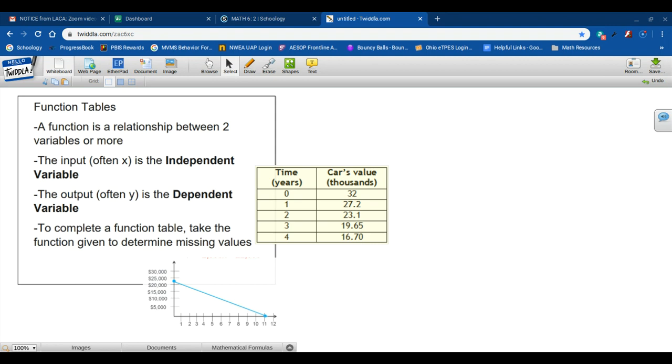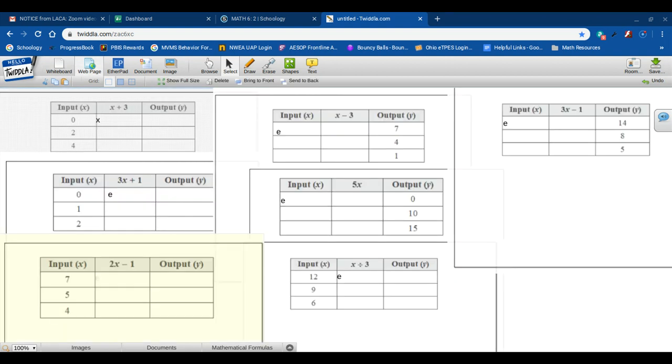So we can actually complete a function table. And the way we do that is using the function rule, also known as an expression. And then we take a look at our inputs and our outputs and fill in the missing values. So let's take a look at some examples. We're going to fill in some function tables. Ignore the random letters that I've typed in. It's just holding my text box place so I can find it.